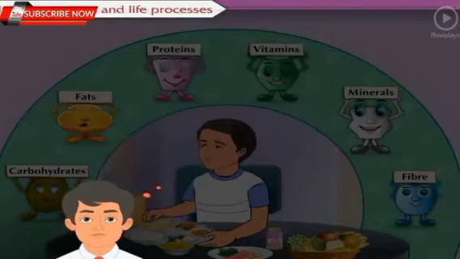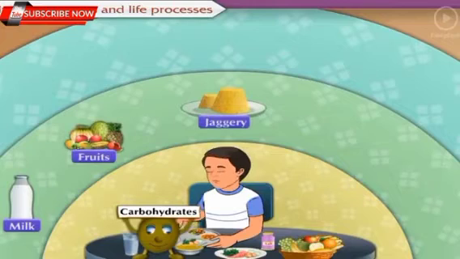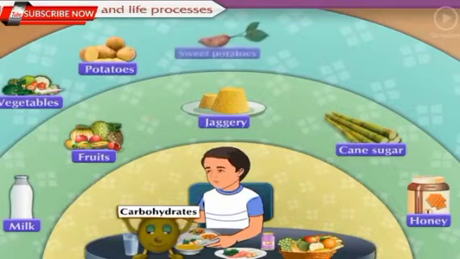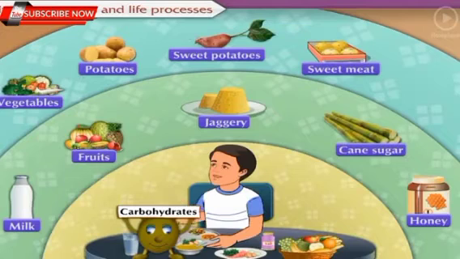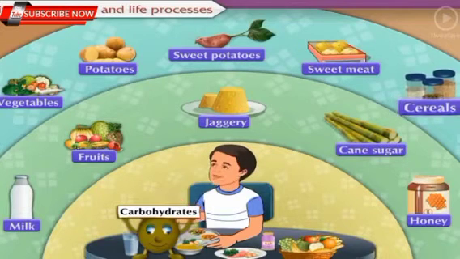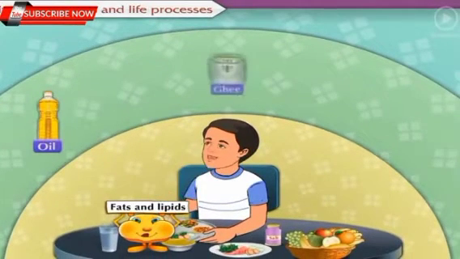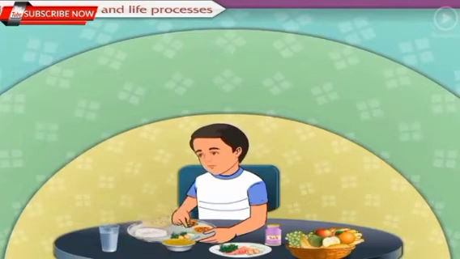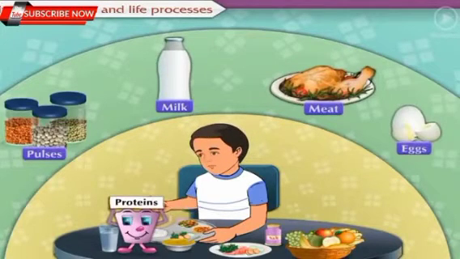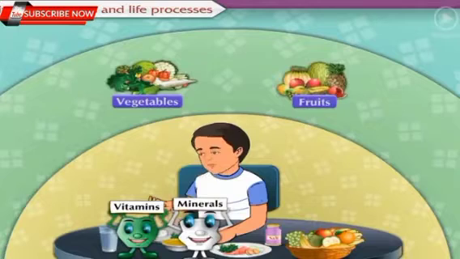We obtain carbohydrates from milk, fruits, jaggery, cane sugar, honey, vegetable, potatoes, sweet meat, and cereals like wheat, maize, ragi, jawar, millet, rice, etc. To obtain fats and lipids, we consume oil, ghee, butter, etc. To obtain proteins, we consume pulses, milk, meat, egg, etc. And we obtain vitamins and minerals mainly from vegetables and fruits.